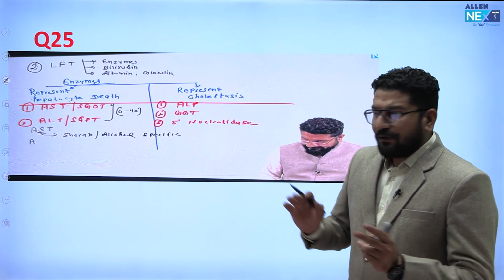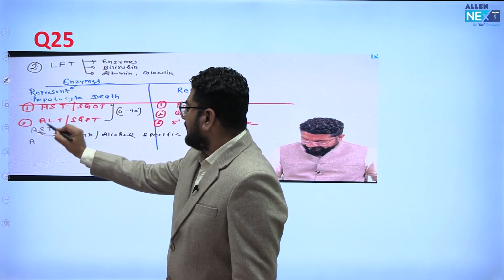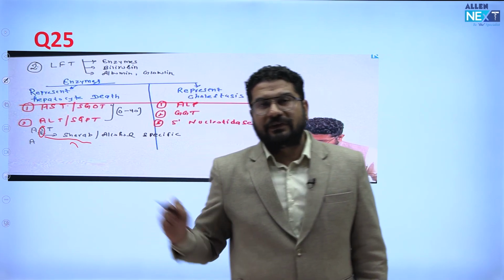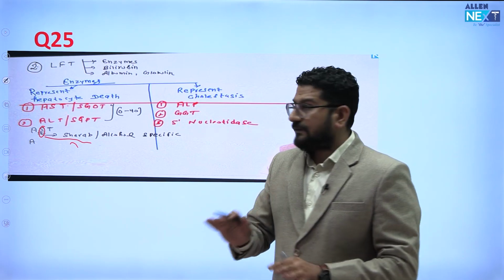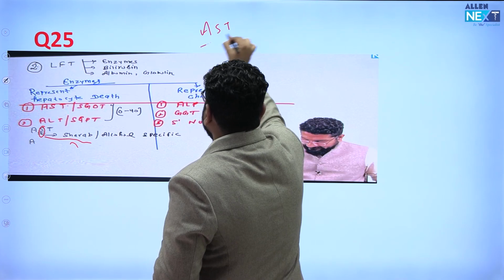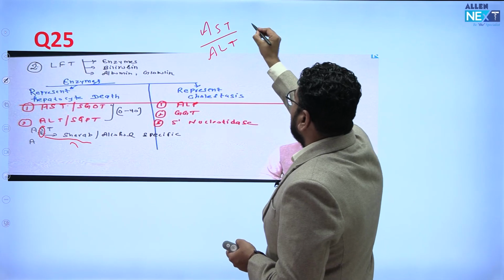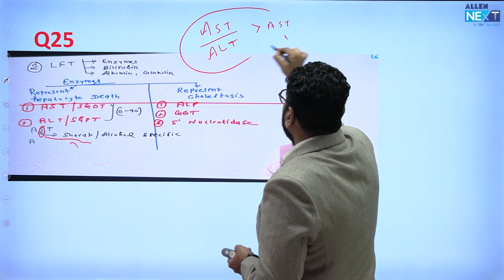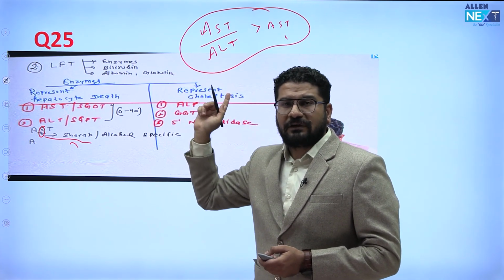Okay, then there was a question on which is more specific for alcoholics. So remember this is SAST, S for Sharab. So Sharab specific is AST. Even if GGT is given, GGT is not specific. I don't know the exact question, but students are saying that if the ratio is given, then the AST, ALT ratio is more correct than AST. GGT, remember, is no longer considered a specific marker for alcohol-induced liver damage. Is it clear? If the ratio is given, that is the more correct answer.